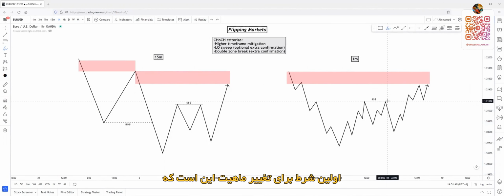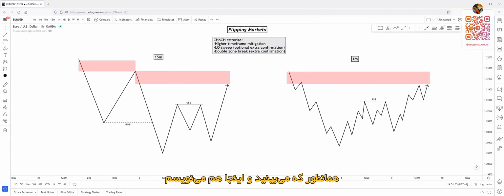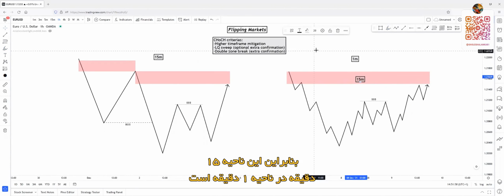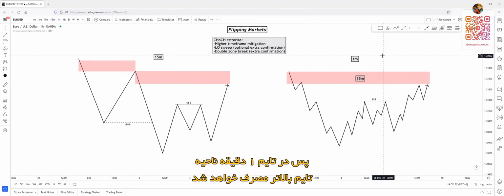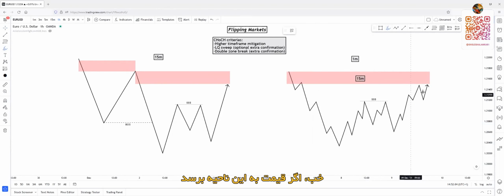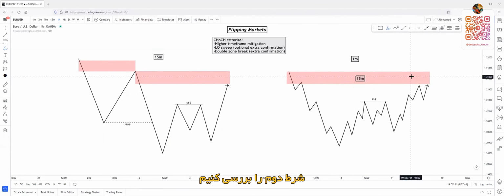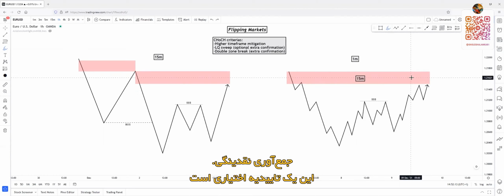Okay, so let's see the criteria. The first criteria for the change of character is the higher time frame mitigation. So as you can see, I will just write it here. This supply zone is the 15-minute supply zone. So on the 1-minute chart, a 15-minute supply zone will be a higher time frame mitigation. So if price steps into this supply zone, the first criteria will be fit. Okay, let's see the second criteria. Liquidity sweep. It's an optional extra confirmation.